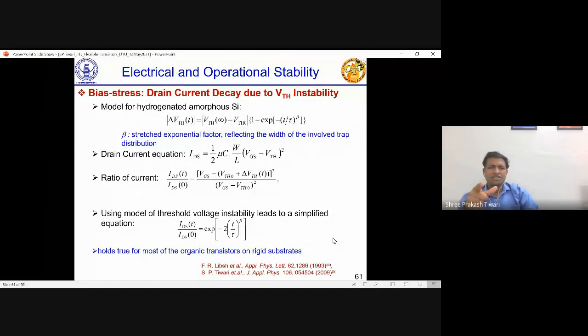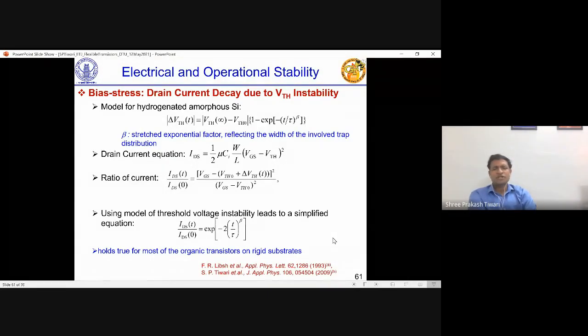And then we tried to take this delta VTH into account. At t equal to infinite, we already know. At t equal to t, we have VTH, which is VTH 0 plus delta VTH. So that equation you have, and then you try to find IDS t by IDS 0. Very simple mathematics. Nobody has done it. We just tried. Just putting things together and reanalyzing it gave us this equation, which is IDS t by IDS 0 equals exponential of minus 2 (t by tau) to the power beta.